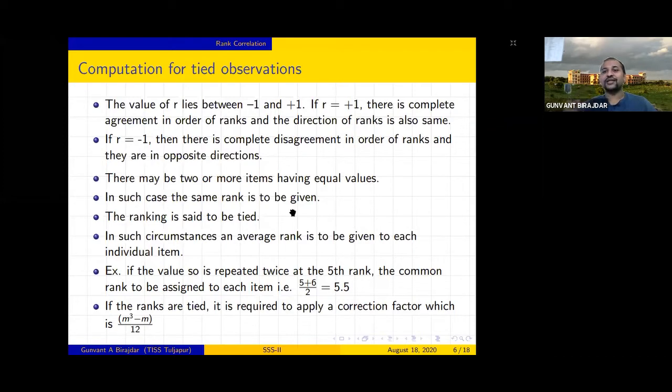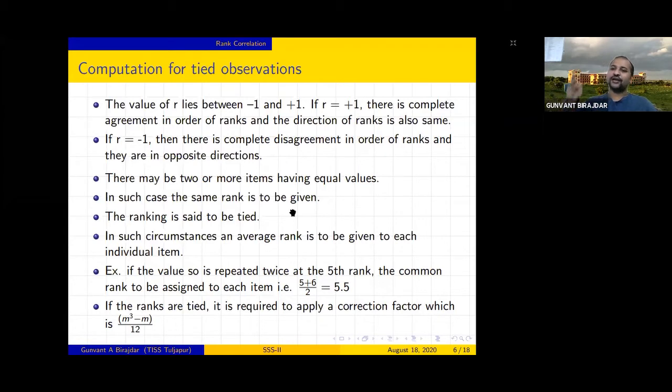How can we tackle this situation? We will give the same rank to both persons, as per the procedure.